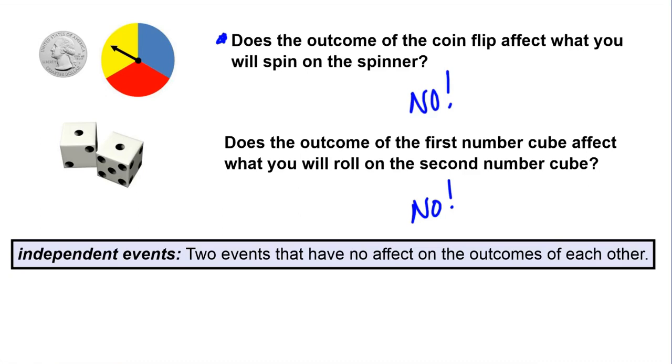So we call these events independent events because they're independent of each other. If you are independent of something, that means you don't rely on or you're not affected by something else. You are independent, you're your own thing. So two events that have no effect on the outcomes of each other are called independent events.